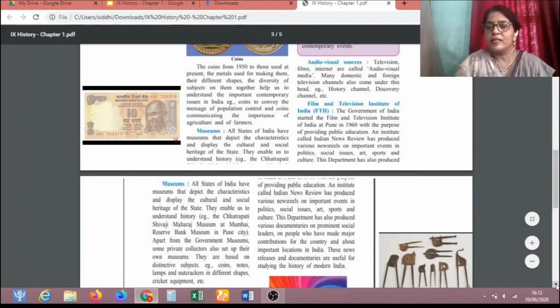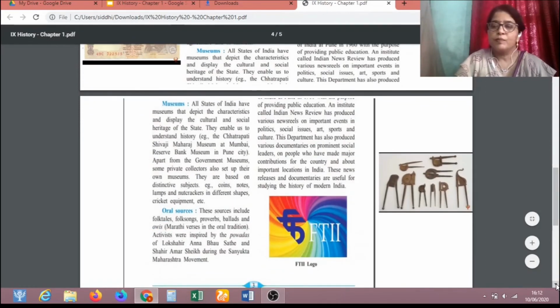Means there are government museums, but some people like to collect various things, and they also set up their own museums. Those people who are collecting various objects have a habit of collecting coins, stamps, old currency notes, lamps, and nutcrackers.